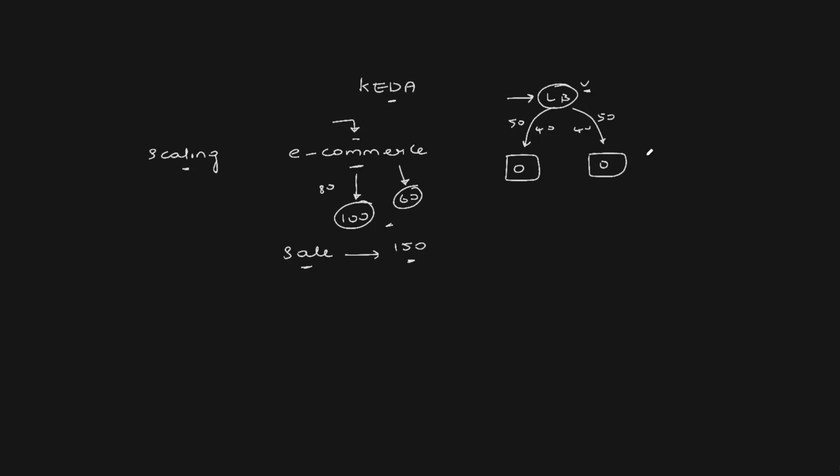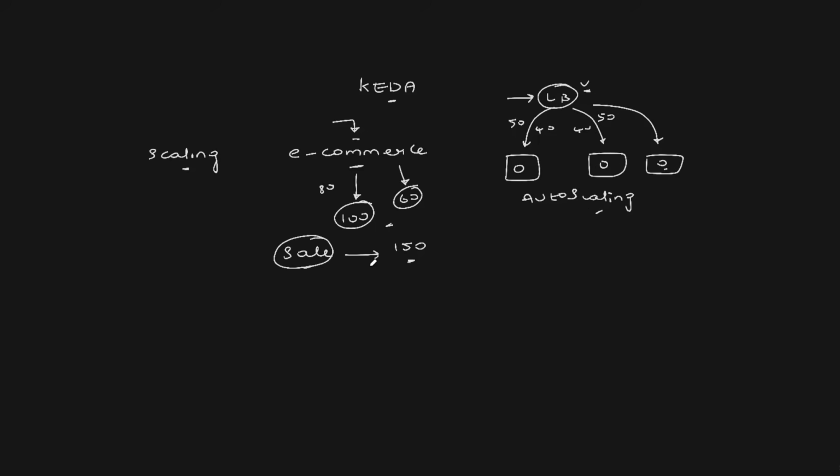Immediately, they would add a new virtual machine and deploy a new orders microservice to it. If DevOps engineers already know there is a sale, probably they would do it beforehand. And this process is called scaling. But this is a manual process. If the same process is done automatically, we call this autoscaling. That's it. Now, what is the advantage of autoscaling?